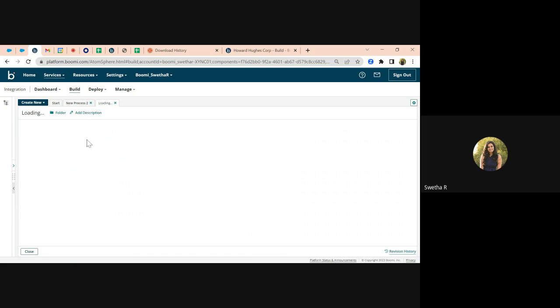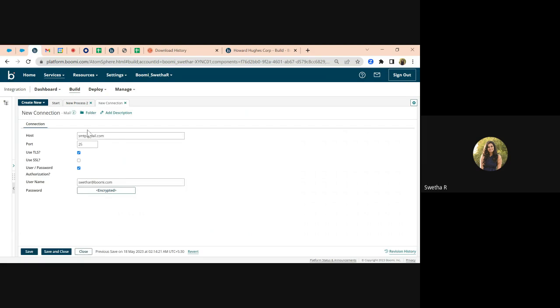It's just loading, a quick minute. Yeah. So smtp.gmail.com. I'm using port 25. I have the TLS set. Then I have the username. So username, I've just used my email address here.